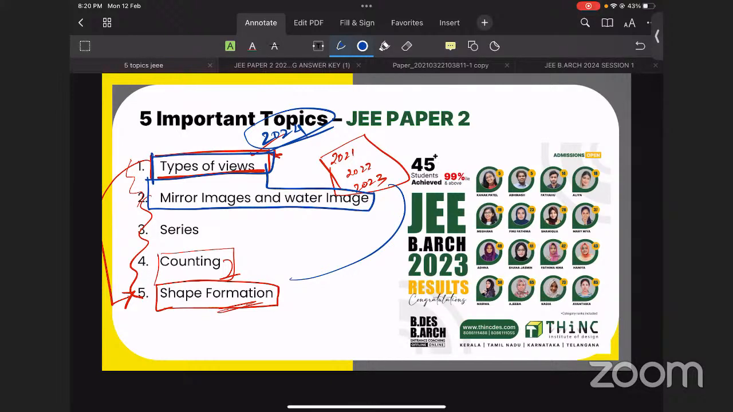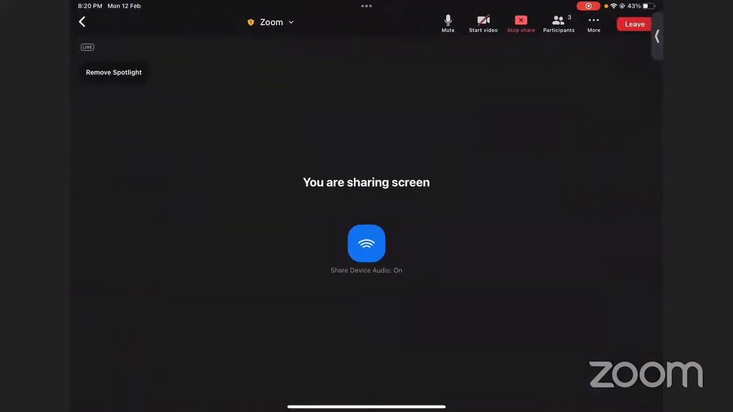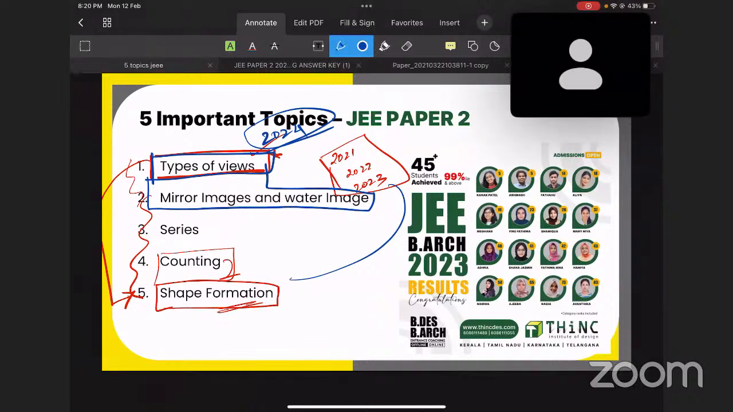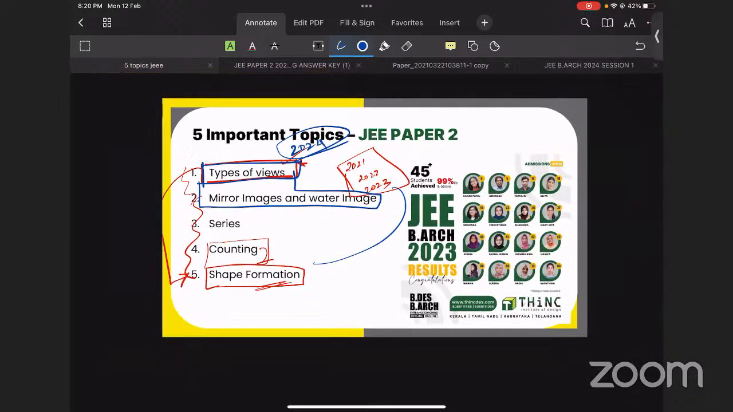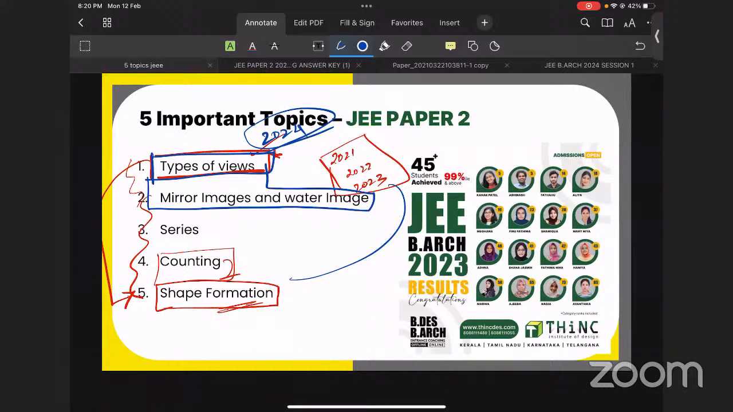I think you guys can see my screen. Sorry, yeah, fine, you can see it. So we can look into the questions in a detailed manner. What do we mean by types of views, and what types of questions were coming from types of views? It's a detailed topic. Actually, this topic is very large and elaborative, and it is.